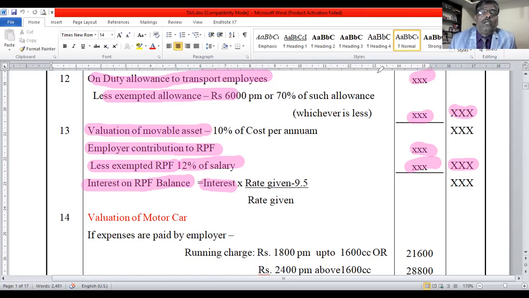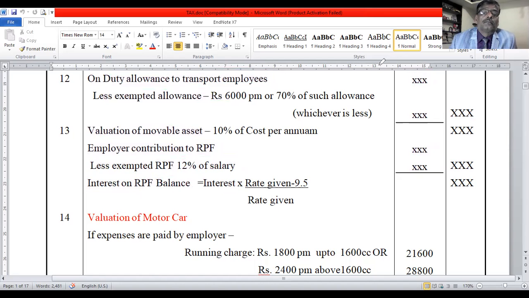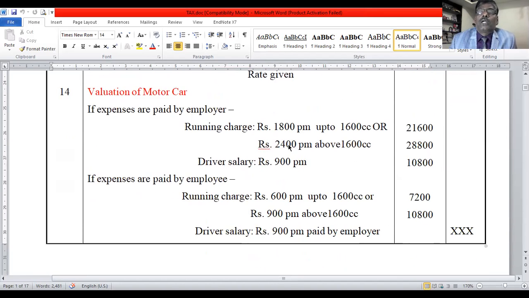And the next point is valuation of motor car, which I already explained. You remember this table. If the expenses are paid by the employer, for the small car 1800 per month, for the big car 2400 per month, multiply by 12. If a driver is there, 900 per month, it is 10,800.